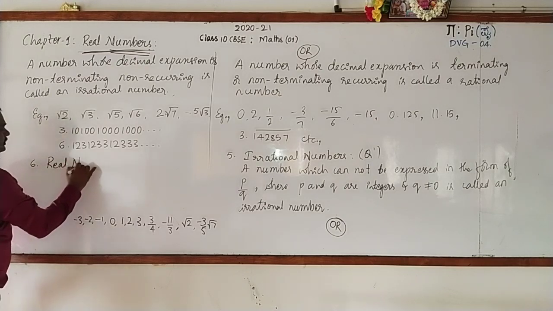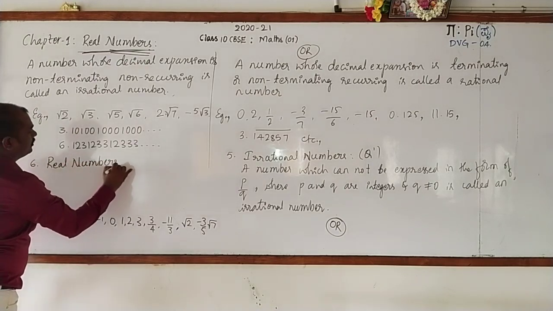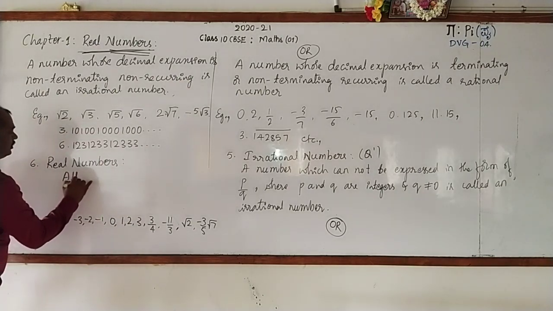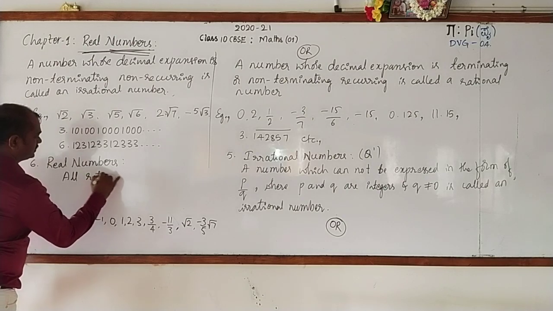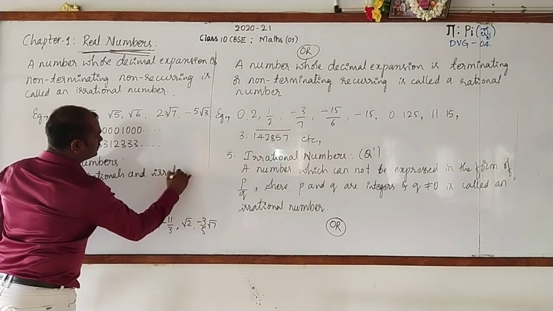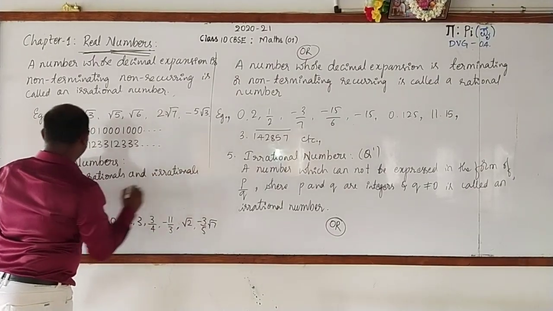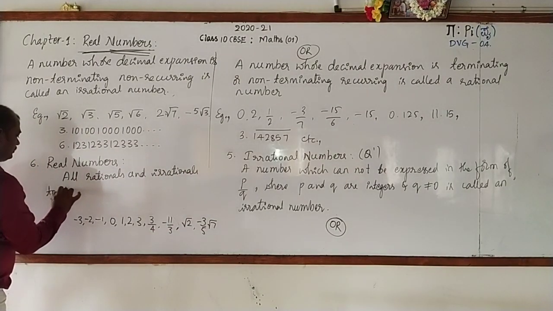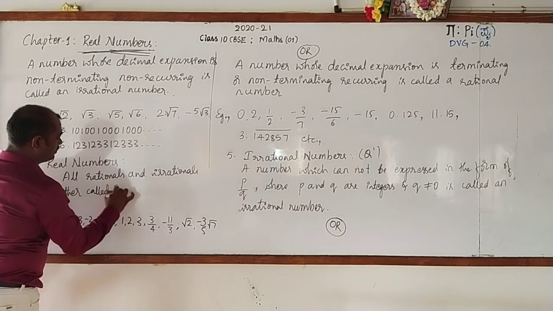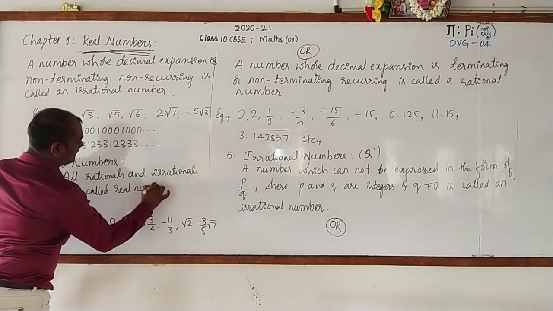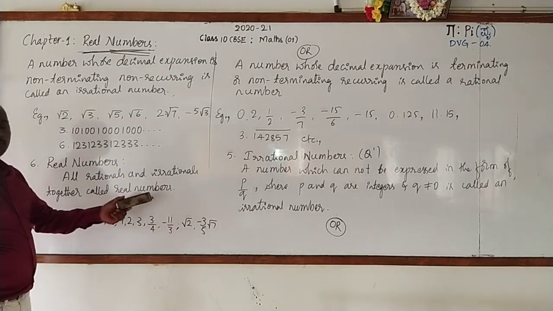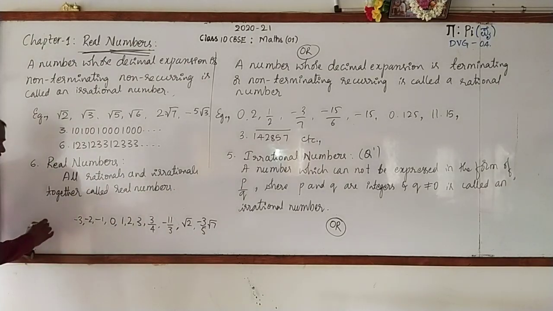All rationals and irrationals together are called real numbers.